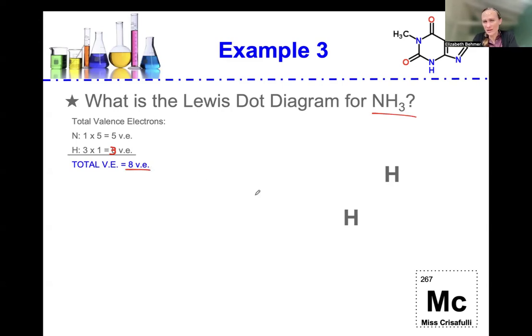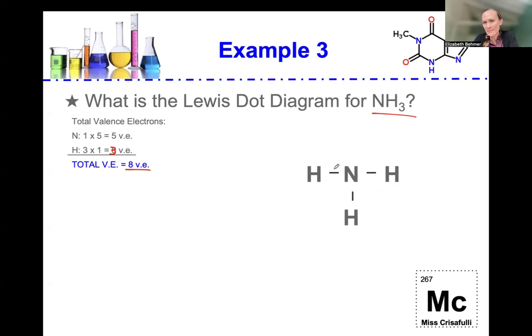All right, so how do we draw the Lewis dot diagram? Remember, we never put hydrogen in the middle. We always put the other atom in the middle. So we're going to put nitrogen in the middle. We'll surround it with our 3 hydrogen atoms. We'll add in a single covalent bond connecting each hydrogen to that central nitrogen atom.